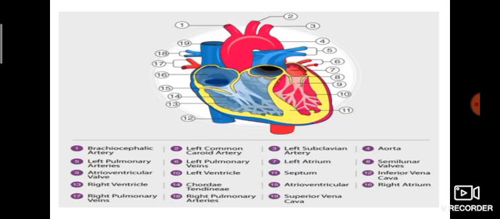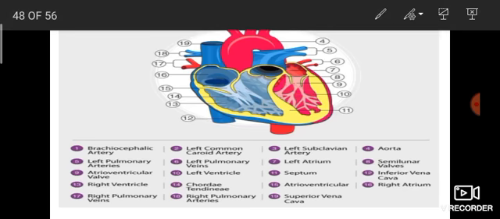See this. This is an image of the heart. Yes, nearly 19 parts are here. If you want to know that, you just read this here. Okay, so atria and ventricles. See this, these are ventricles. These are atria. Okay.